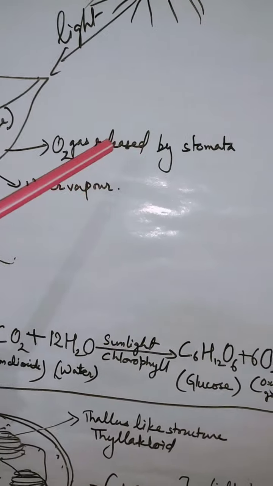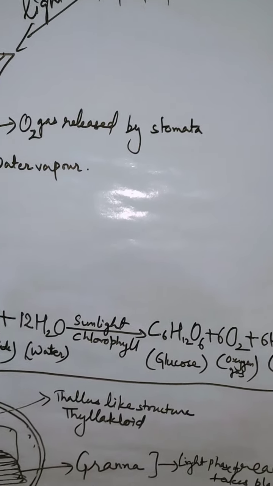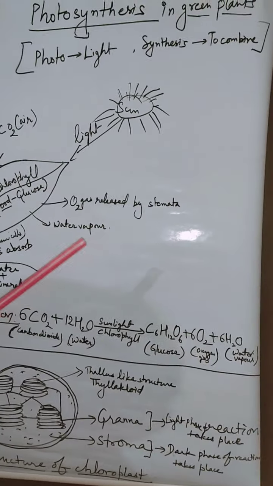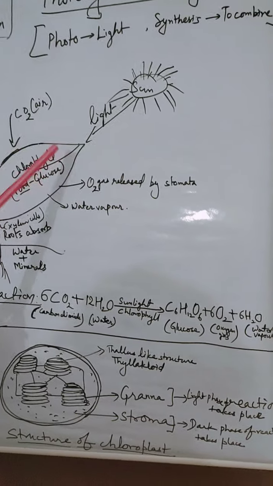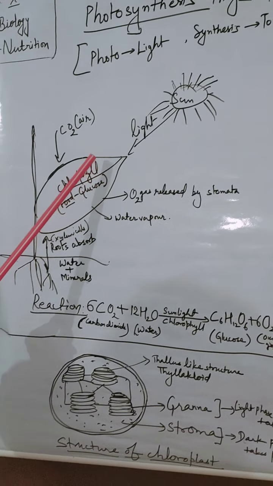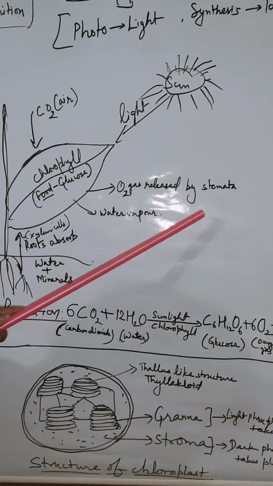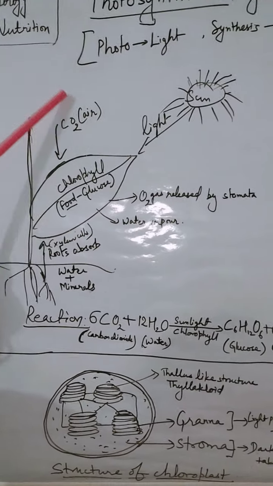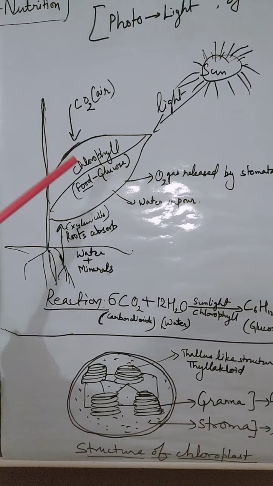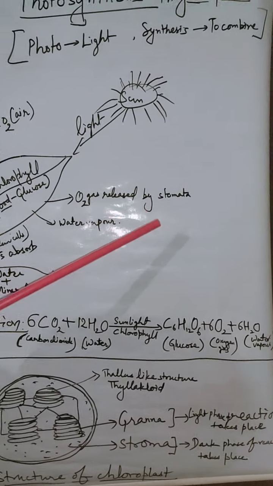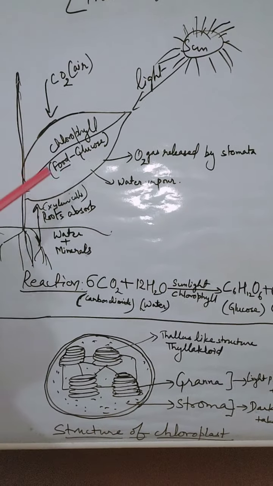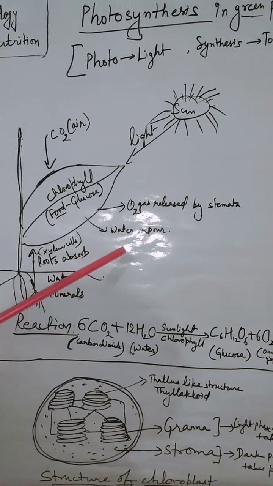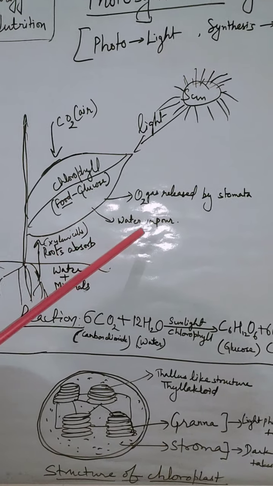After preparation of food, the byproduct released is oxygen gas, which is done with the help of stomata. Stomata are the opening pores present on the surface of the leaf. They help in the exchange of gases. They help in taking in carbon dioxide and releasing oxygen from the surface of the leaf. Along with this, some water vapor is also released in this process.